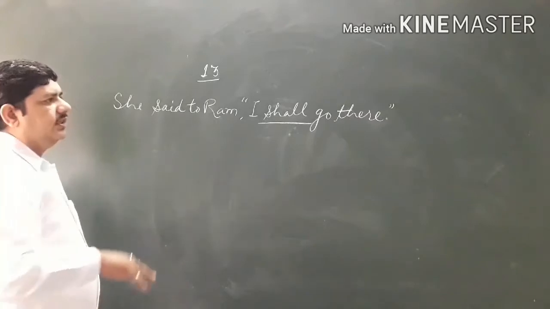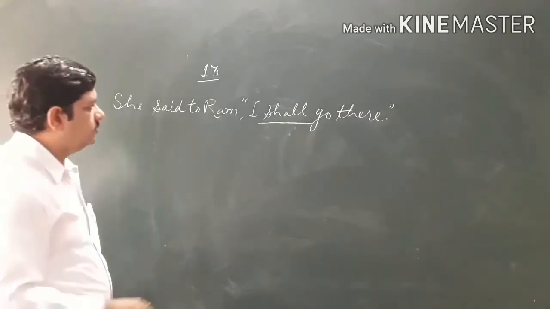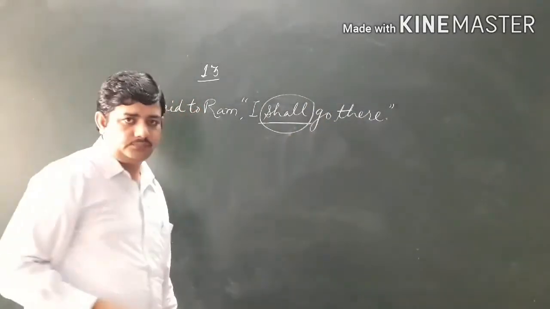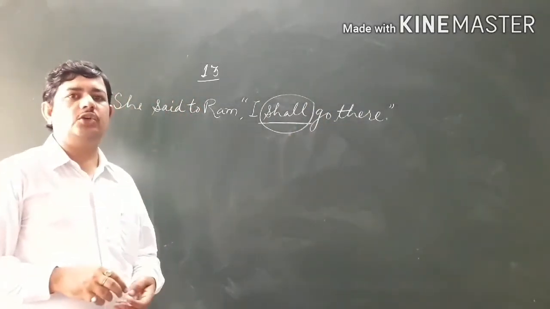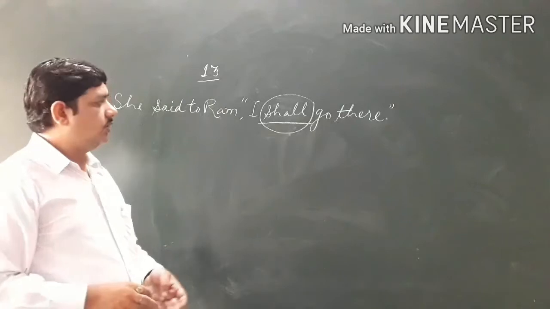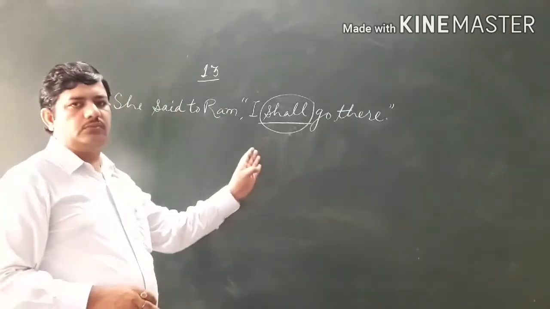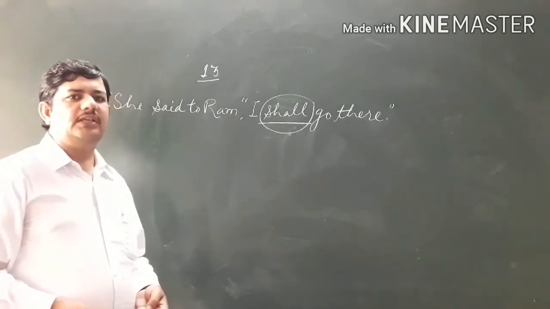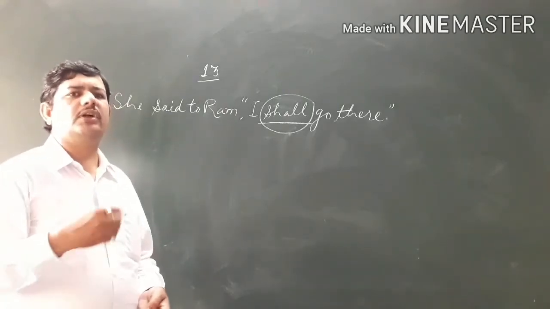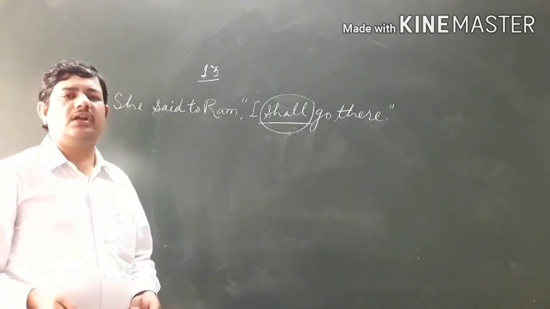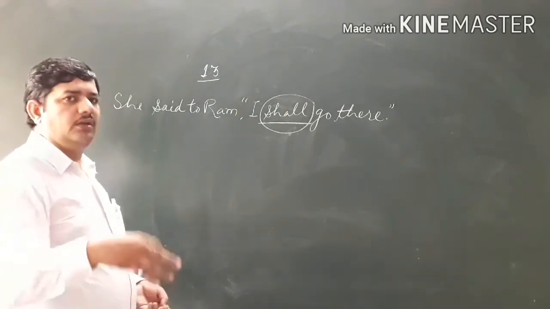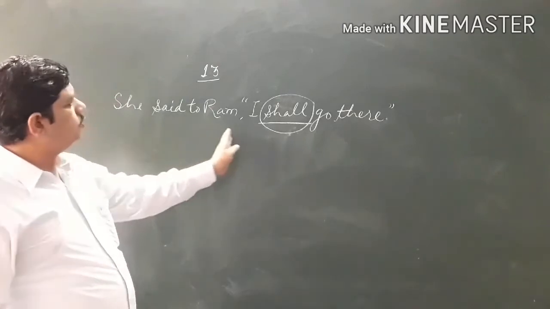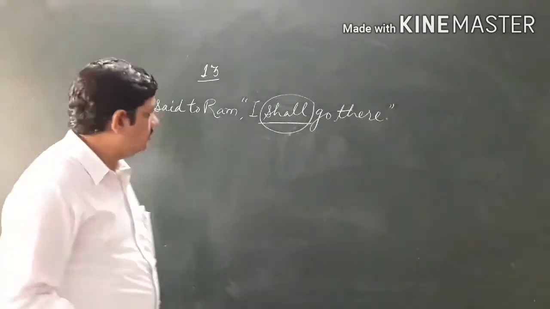When you change them from direct to indirect speech, will and shall are mostly changed into would. We also use should, but we use that when there is a piece of advice or some kind of permission is granted to somebody. That sentence I will be telling you later.